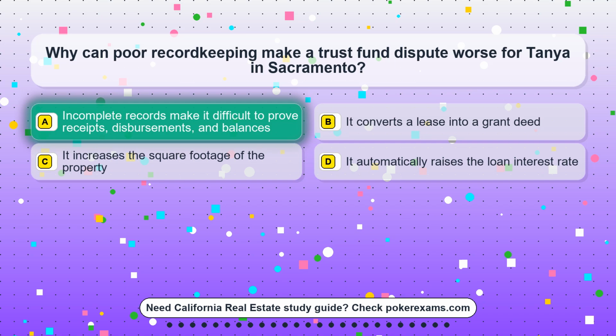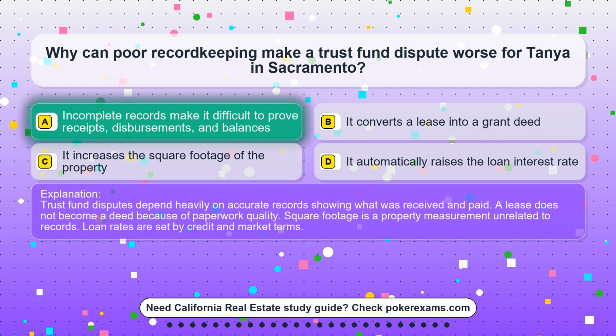The correct answer is option A. Incomplete records make it difficult to prove receipts, disbursements, and balances. Trust fund disputes depend heavily on accurate records showing what was received and paid. A lease does not become a deed because of paperwork quality. Square footage is a property measurement unrelated to records. Loan rates are set by credit and market terms.